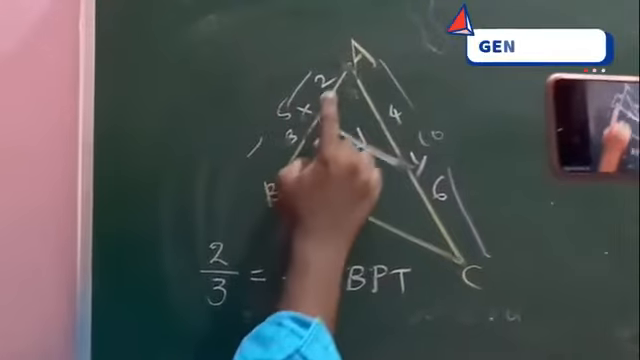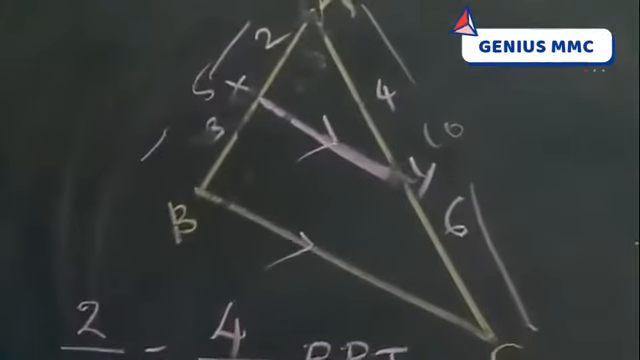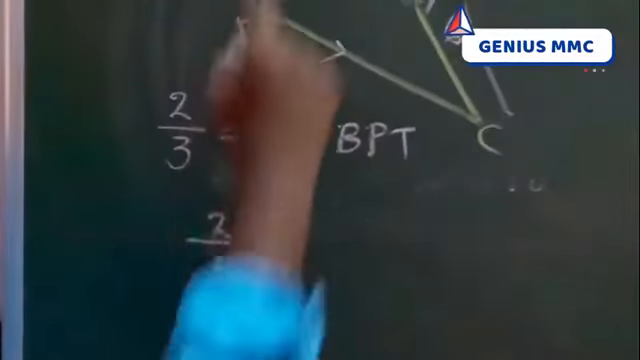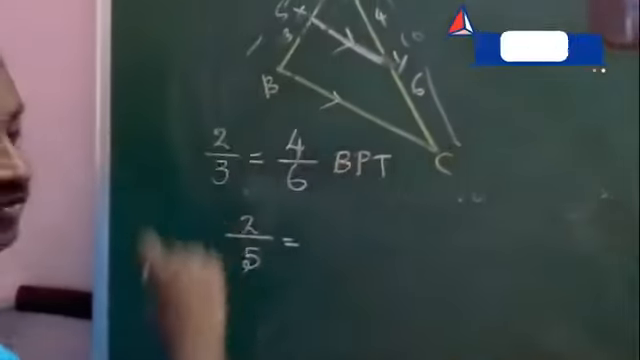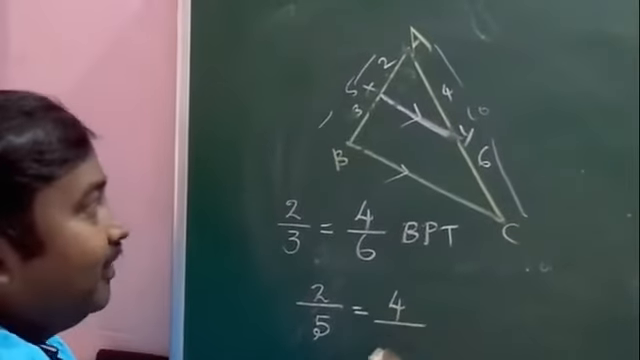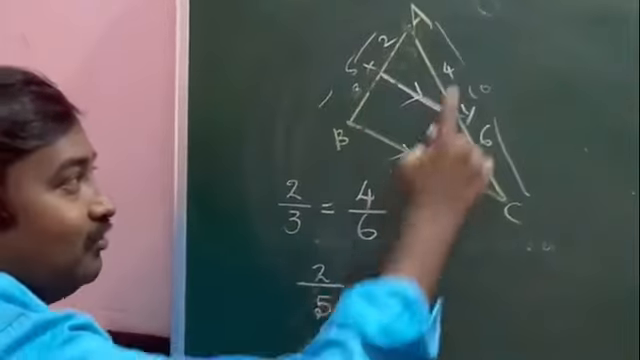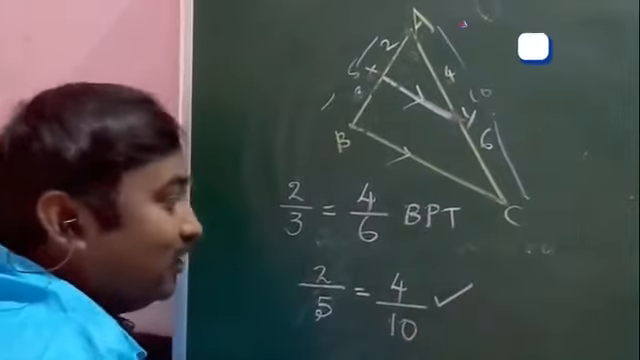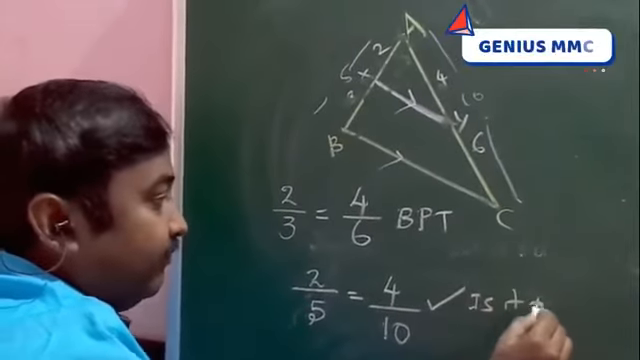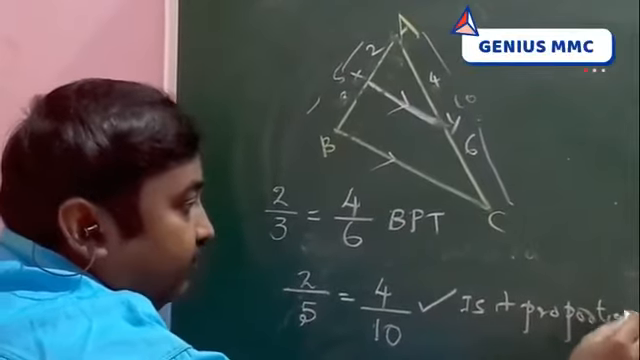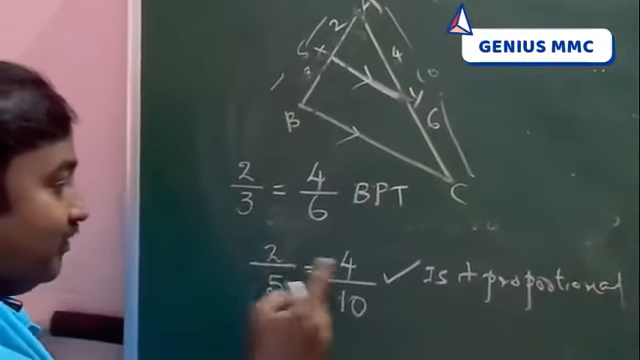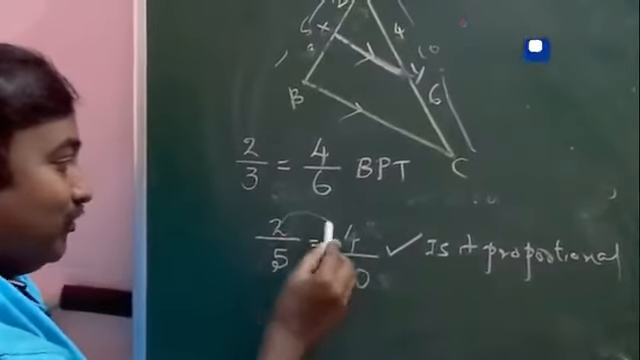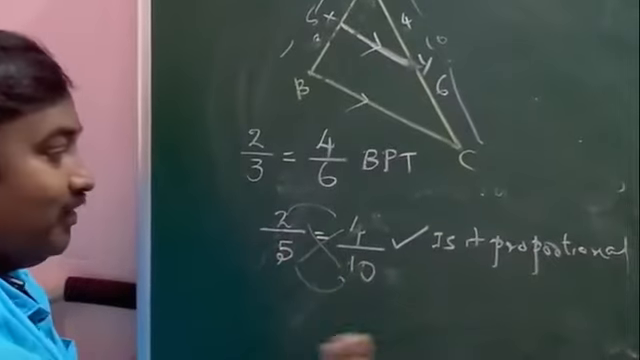2 by, you add this 5. You write the numerator part. Here also the numerator part, that is the smaller side, 4 by, now I add this 2 plus 3, 5. Here also we should add 4 plus 6. What is 4 plus 6? 10. Is it proportional? Yes, 2 2s are 4, 5 2s are 10. So you get the same ratio. If you cross multiply, then also it is correct.